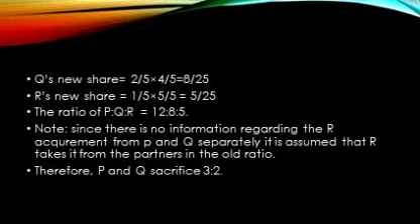Therefore, the new ratio of P to Q to R is 12:8:5. Since there is no information regarding what R acquires from P and Q separately, let us assume the partners' old ratio itself as the sacrificing ratio. Therefore, the sacrificing ratio of P and Q is 3:2.